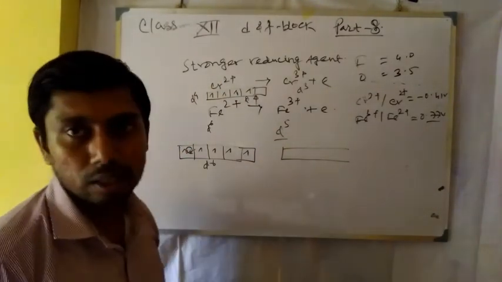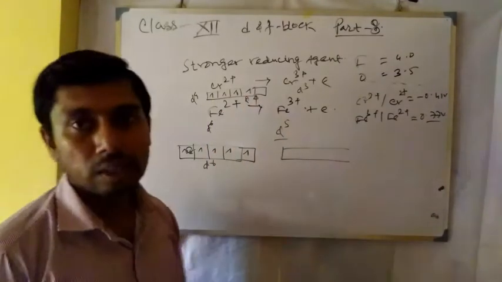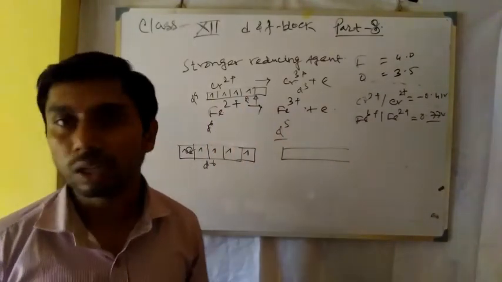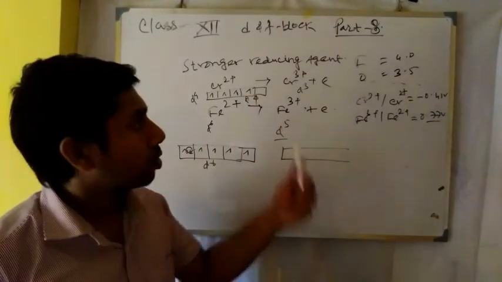So the stability that comes with the orbital representation or electronic distribution is the reason behind the question.